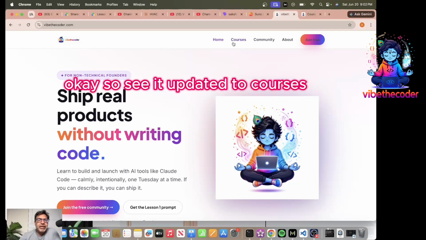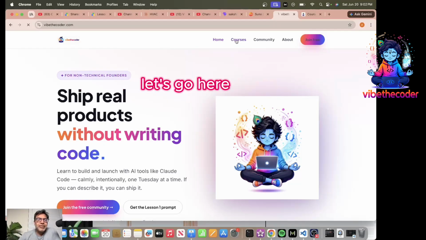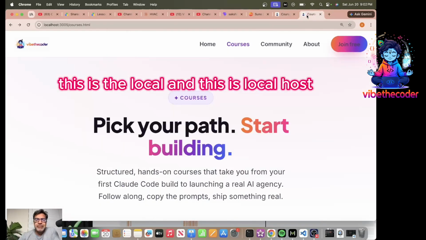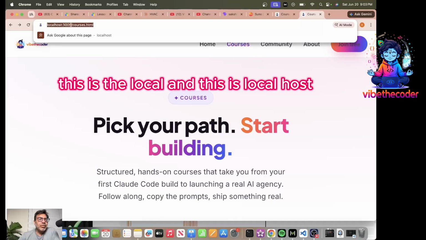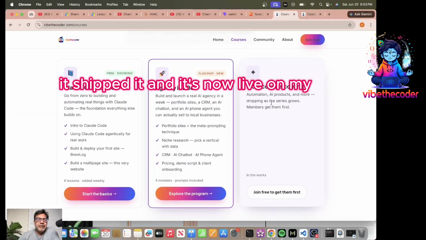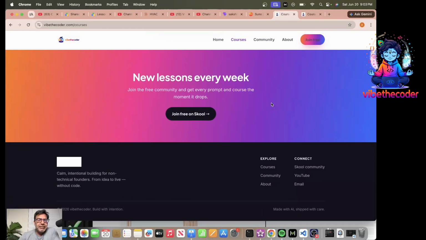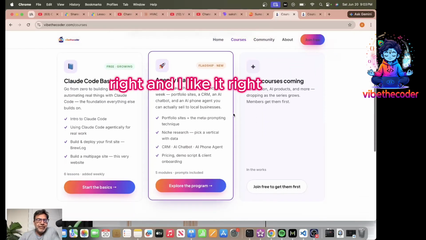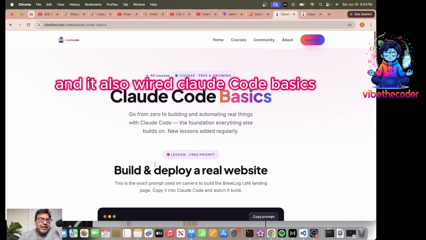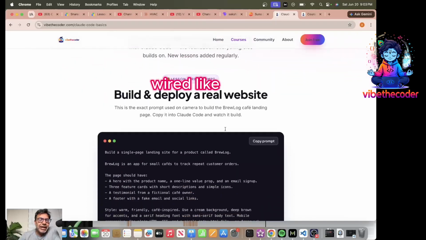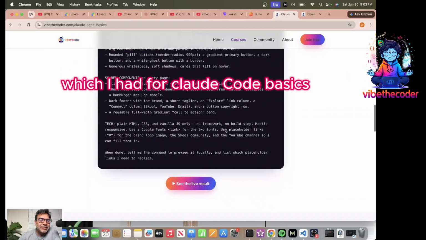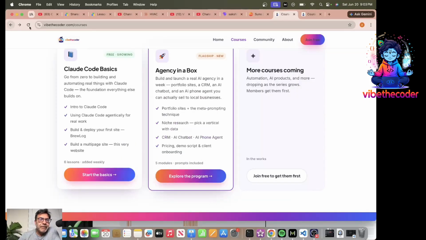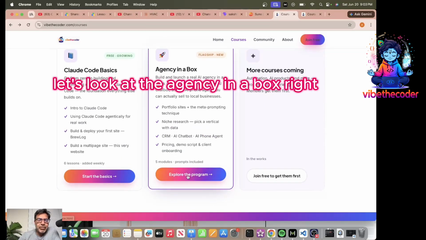Okay, so see, it updated to courses. Let's go here, and this is the same. See, this is the local, and this is localhost. It shipped it, and it's now live on my domain, right? And I like it, right? So Claude, and it also wired Claude Code Basics. It wired some of the previous lessons which I had for Claude Code Basics, right? So it wired that. Let's look at agency in a box, right?